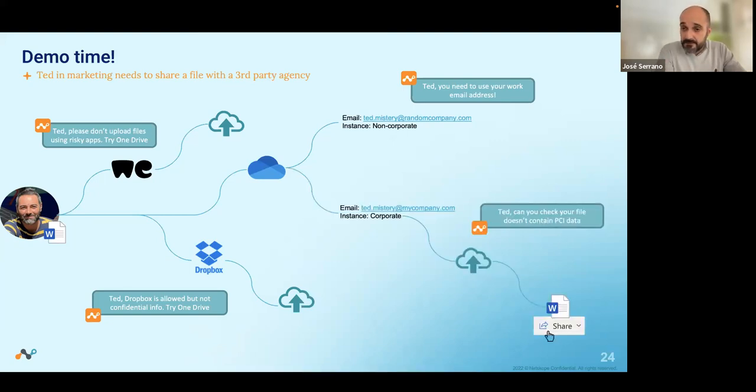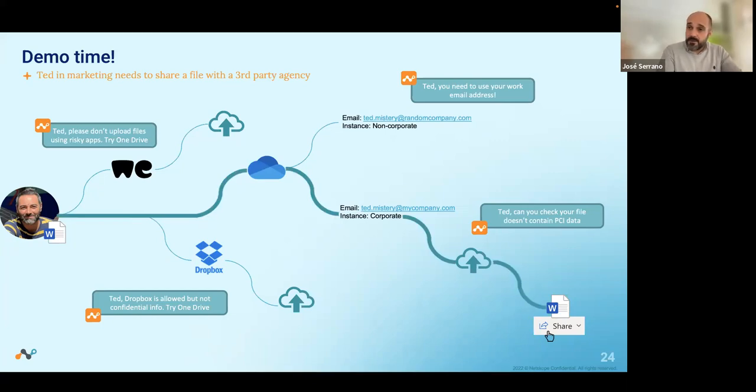And once in the OneDrive corporate instance, we are able to detect the activity that Ted is trying to do, which is sharing this document with a third party external to the company. We are able to coach Ted and say, okay, this is a completely right activity, but keep in mind that the risk associated to that activity is high because you are exfiltrating information to a third party. Are you really sure that you want to do that? And if the user finally accepts that, he will be able to do that.